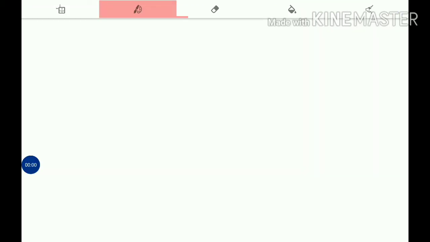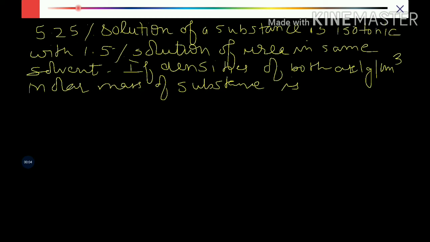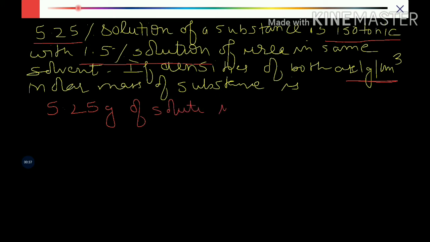Let's try to solve this question on osmotic pressure. The question is: a 5.25% solution of a substance is isotonic with a 1.5% solution of urea in the same solvent. If the density of both is 1 gram per centimeter cube, the molar mass of the substance is? So now we have 5.25%. What is the meaning of 5.25%? That means 5.25 gram of this solute is dissolved in 100 grams of solution, and the density given is 1.